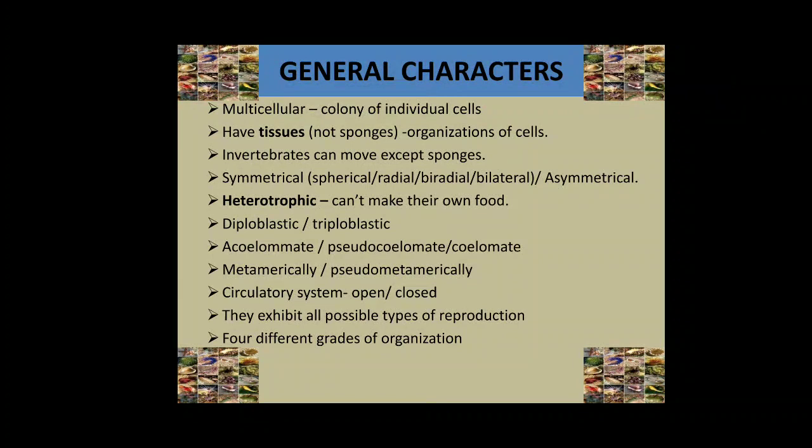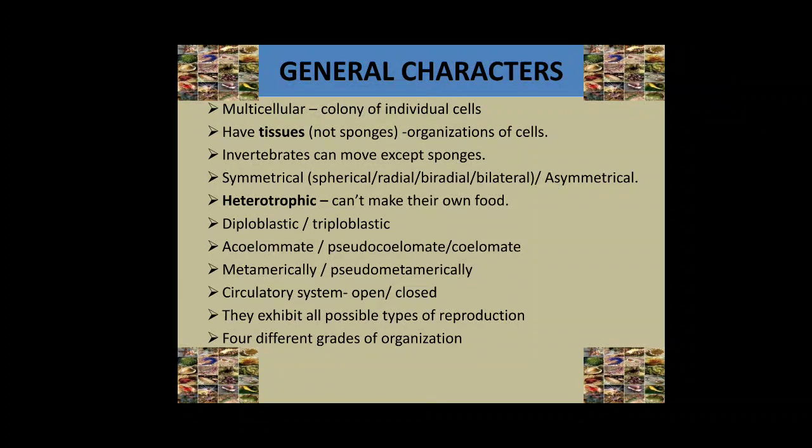What is meant by open type circulatory system? In the open type circulatory system, the blood flows freely through the cavities since there are no vessels to conduct the blood. For example, arthropod animals. The closed type circulatory system means the circulatory system has vessels that conduct the blood throughout the animal's body.